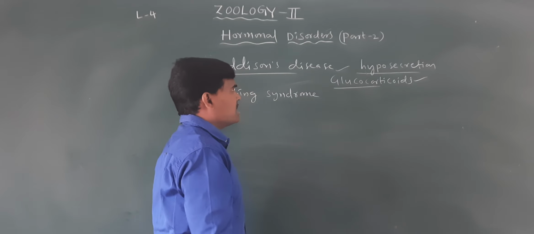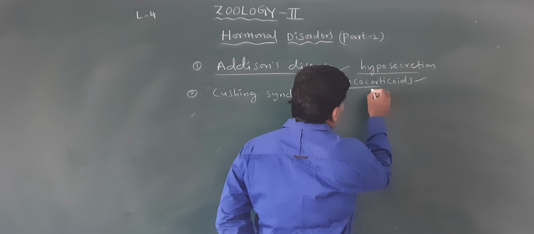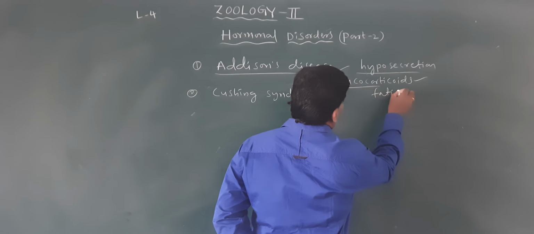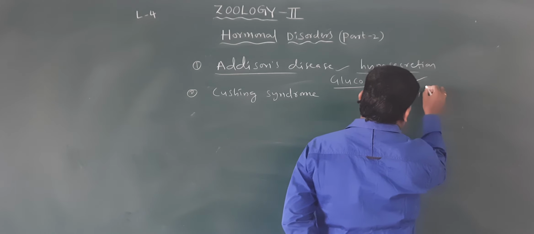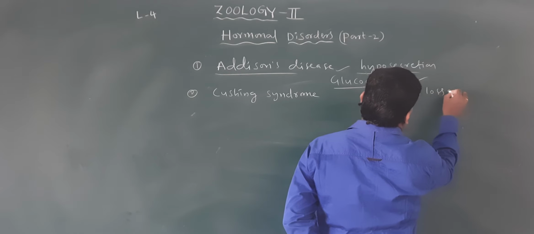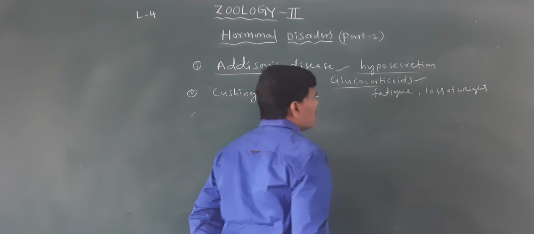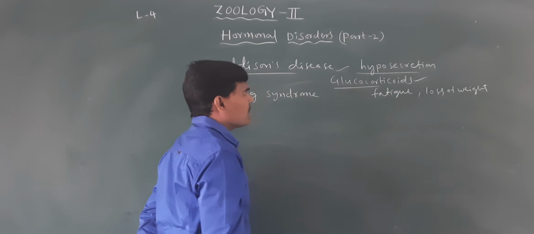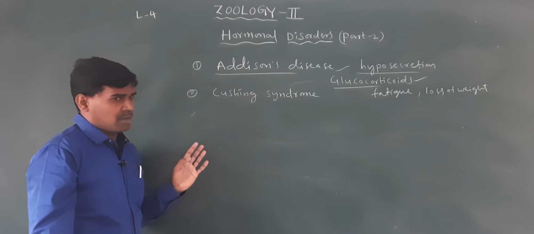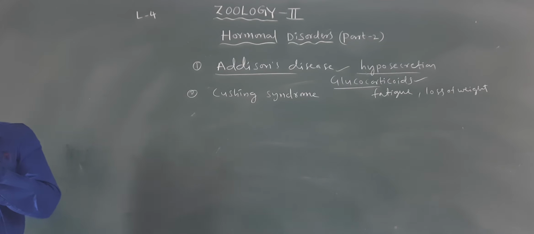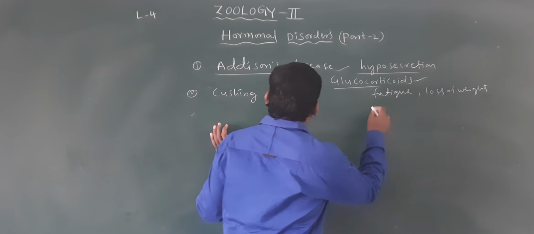The symptoms of Addison's disease are fatigue, loss of weight, and muscle weakness.